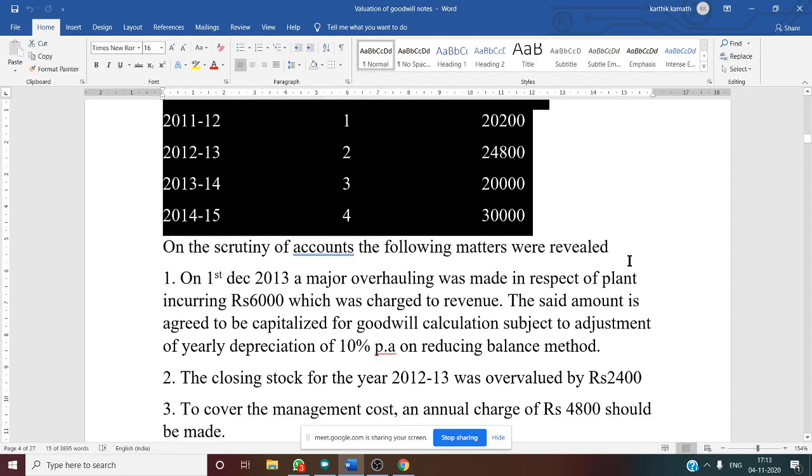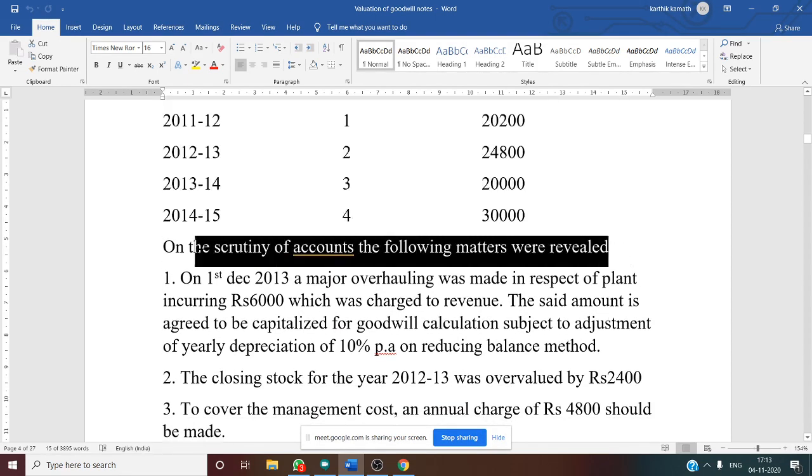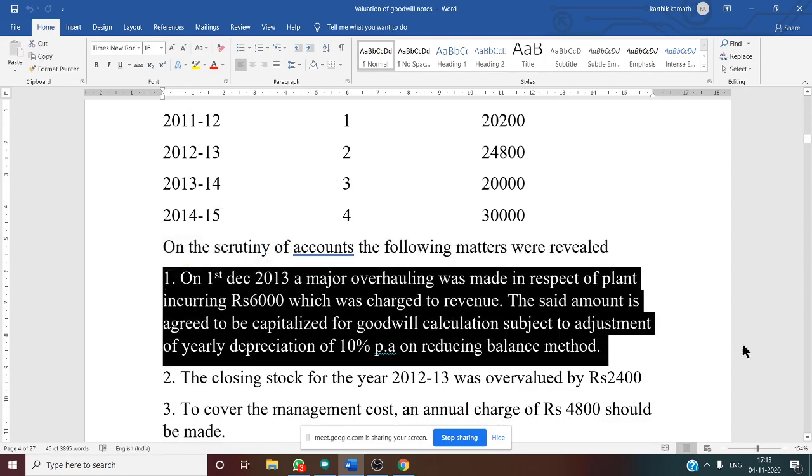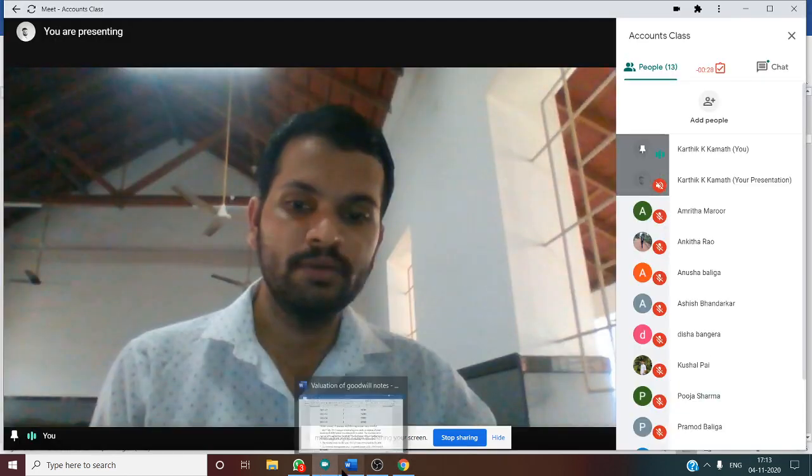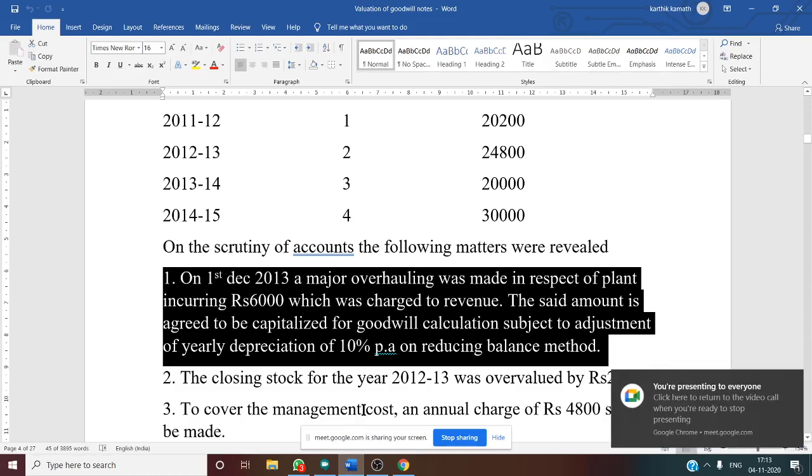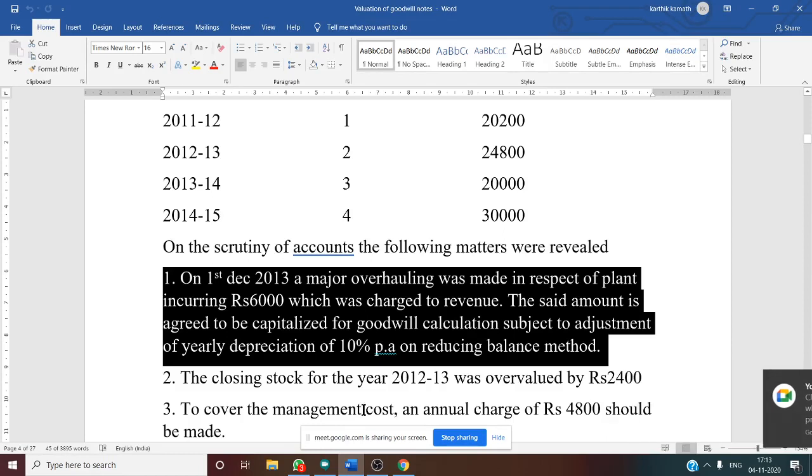On the scrutiny of the accounts, the following matters were revealed. First adjustment: on 1st December 2013, a major overhauling was made in respect of plant, incurring 6,000, which was charged to revenue. The said amount is agreed to be capitalized for goodwill calculation, subject to the adjustment of yearly depreciation of 10% per annum on reducing balance method.